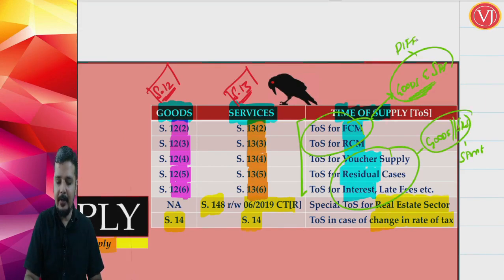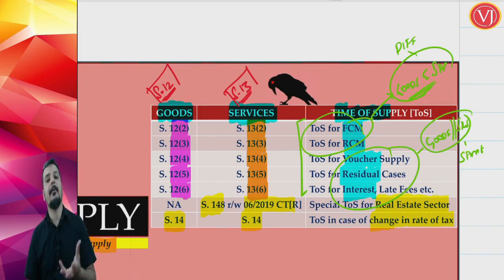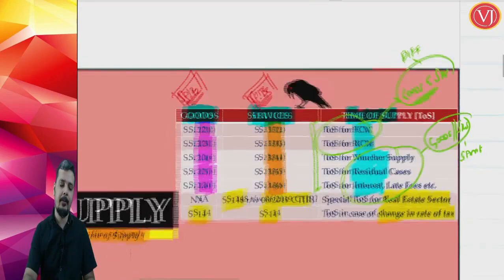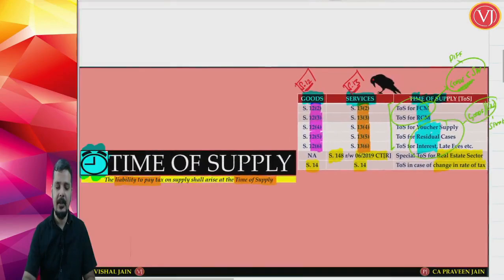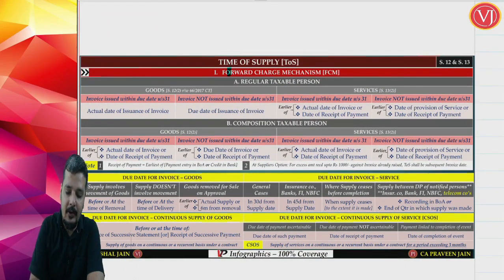Time of supply in case of forward charge mechanism and reverse charge mechanism is a separate answer for goods, separate answer for services. But when you talk about time of supply for voucher supply or residual cases or interest for delayed payment of consideration, whether it is for goods or for services, the answer is the same. So, that point you have to keep in mind. Now, let us start with time of supply in case of forward charge mechanism, where we will have a detailed discussion.